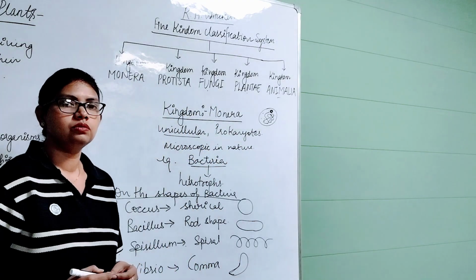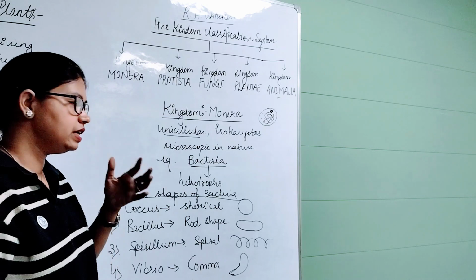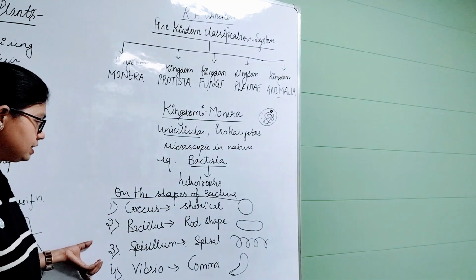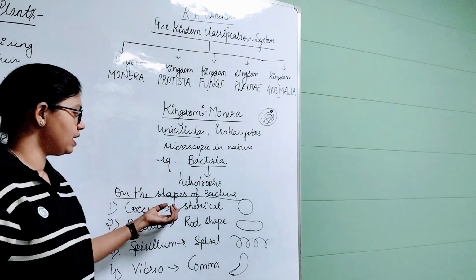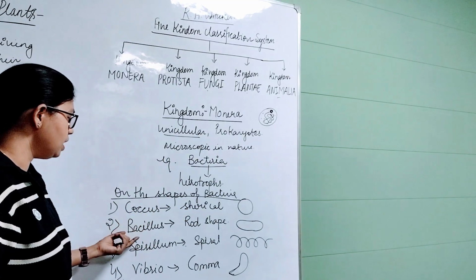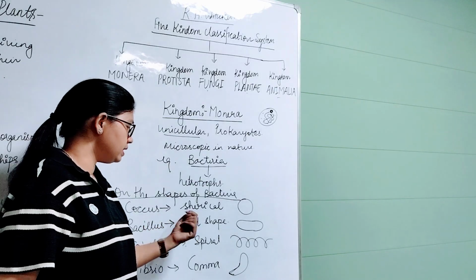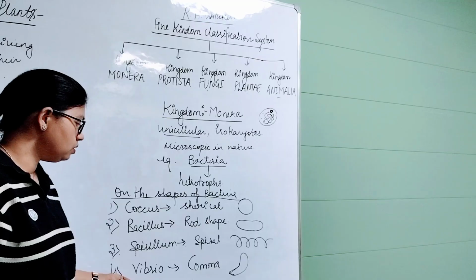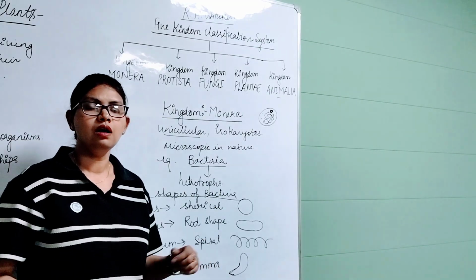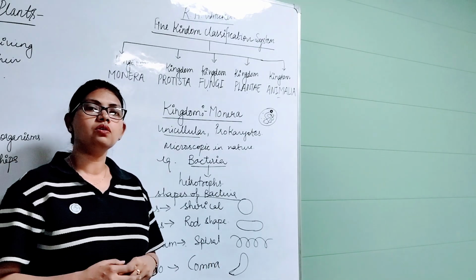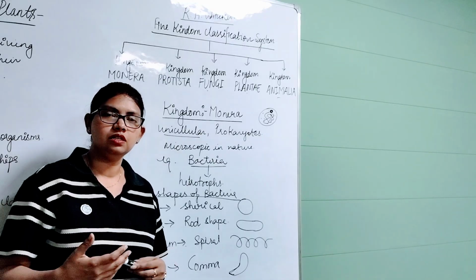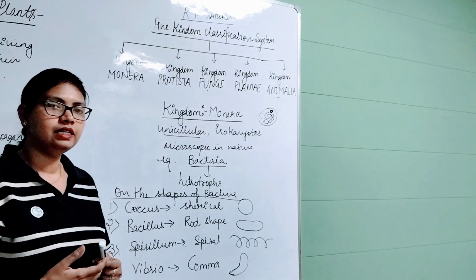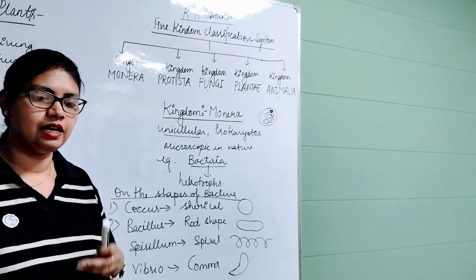So on the basis of their shapes, bacteria are divided into four classes. Coccus, which means spherical shaped bacteria. Bacillus, rod shaped bacteria. Spirillum, spiral shaped bacteria. And vibrio means comma shaped bacteria, for example Vibrio cholerae, which causes the cholera disease. Okay, now we see the structure of a bacterial cell.